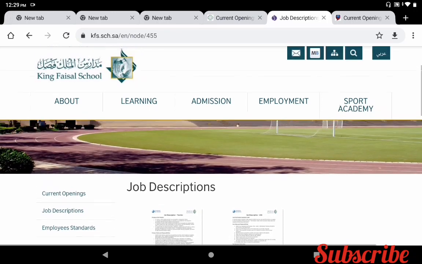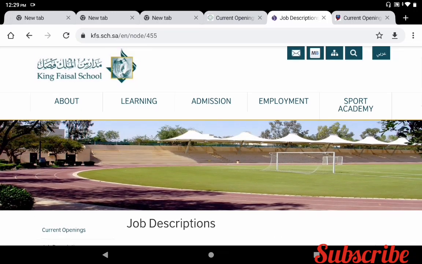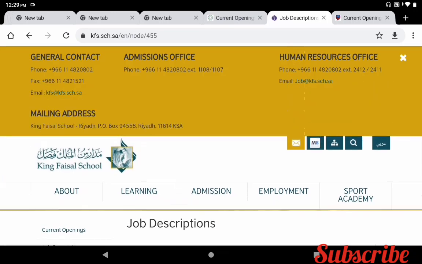So if you are interested in these job vacancies, you can click on the email of the human resource office at the top. For example, if you are interested in a job vacancy, you can send your CV and cover letter to job@kfs.sch.sa. So here they have given the human resource department email ID. You can send your job application there. So this is the way you have to apply to King Faisal School KSA.